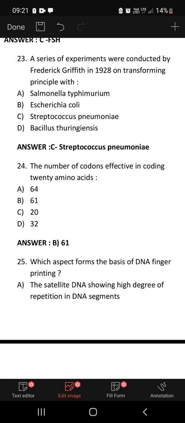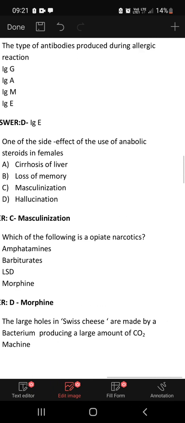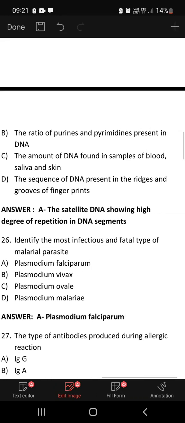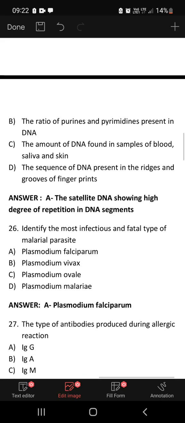The answer is the satellite DNA showing a high degree of repetition in DNA segments, variable number of tandem repeats, VNTRs. So you should remember about it.